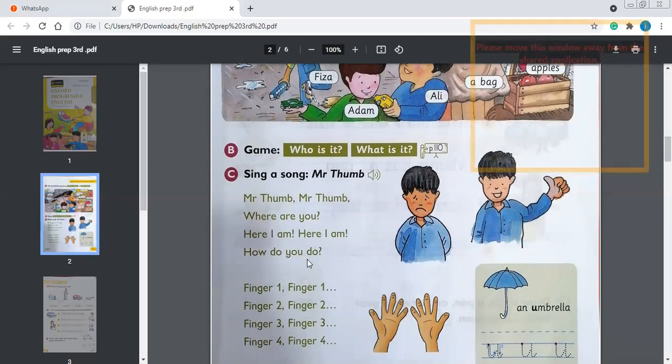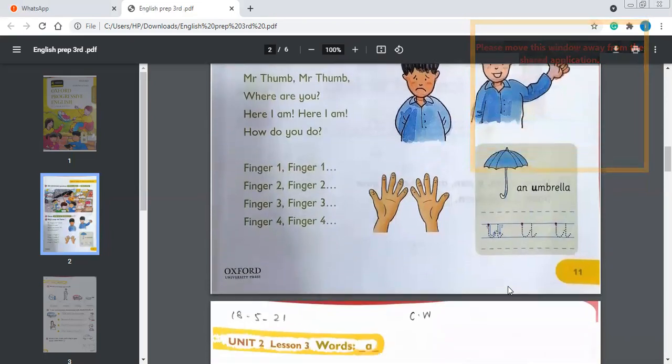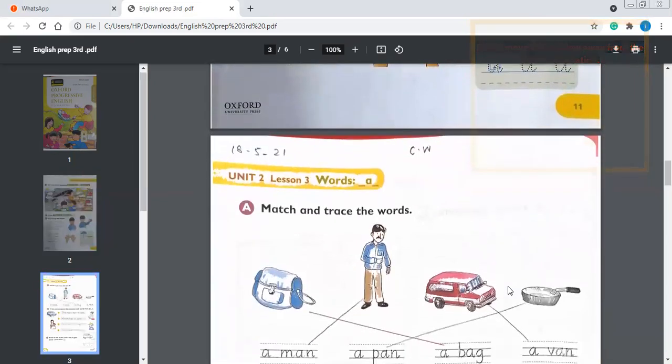As you have listened to this song before, this is all about the fingers. So this is finger one, finger two, finger three, finger four. These are all the fingers, and this is your thumb. You will trace the umbrella. Okay, let's do the next page.